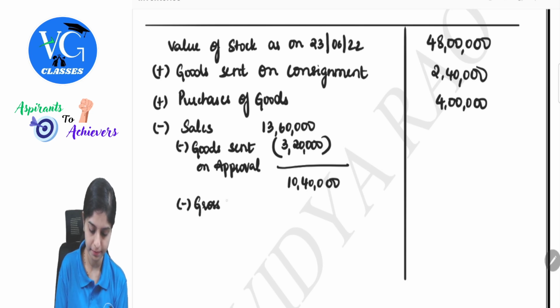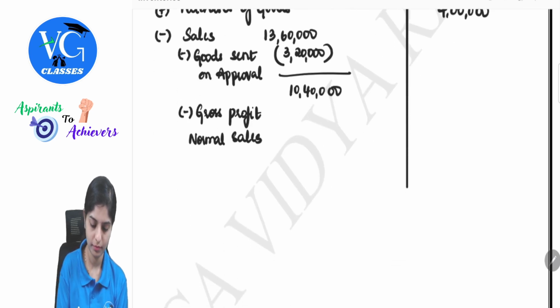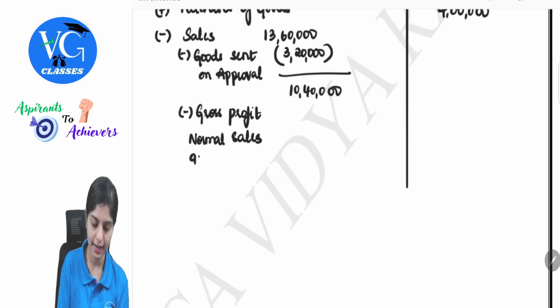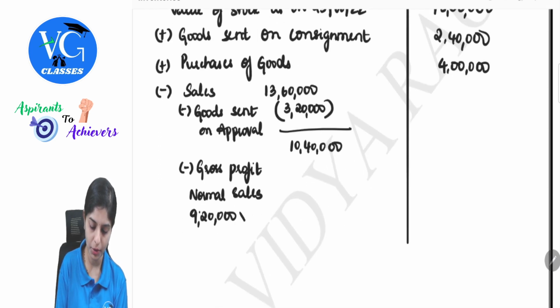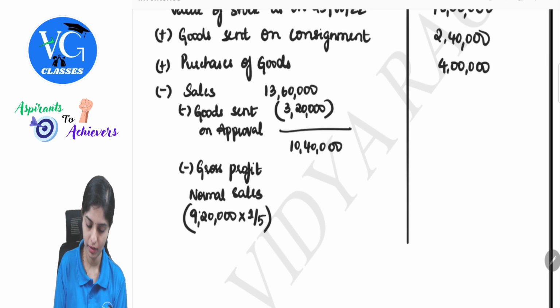So anyway, from this, we are supposed to reduce gross profit. Normal sales: 10 lakh 40 minus 2 lakh 40, sorry, 1 lakh 20, that is 9 lakh 20. On 9 lakh 20, 1/5 or 20%, is 1 lakh 84,000.